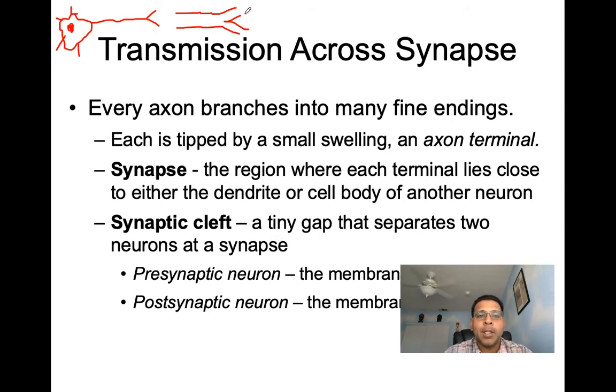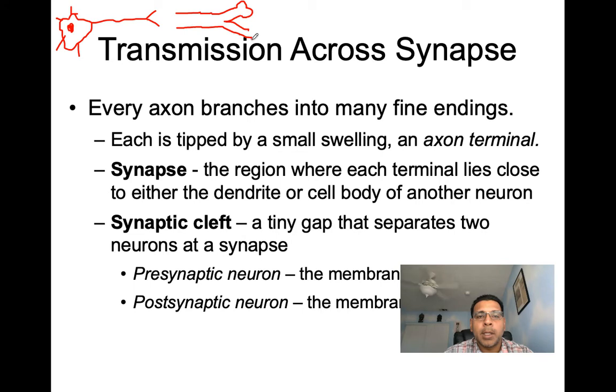Now if we look at these branches in greater detail, you can see they have these swellings. It's not supposed to look so much like a heart; it's supposed to be a little bit rounder. So let me try to do this one a little bit better.